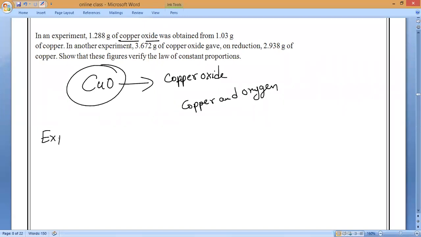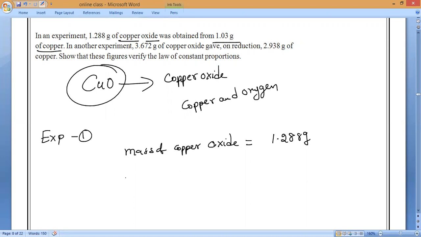Now, experiment number 1. What is the mass of copper oxide? Everybody. Mass of copper oxide is equal to how much? 1.288, obtained from mass of copper, 1.03 grams of copper. Mass of copper is equal to 1.03 grams.